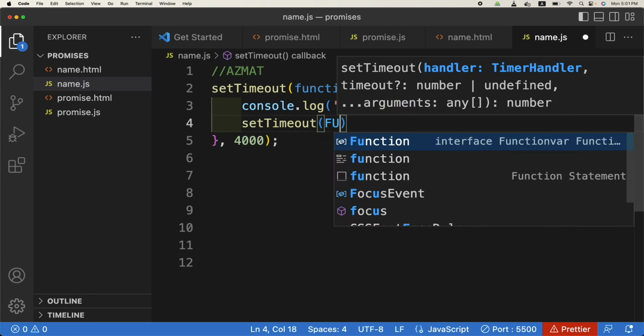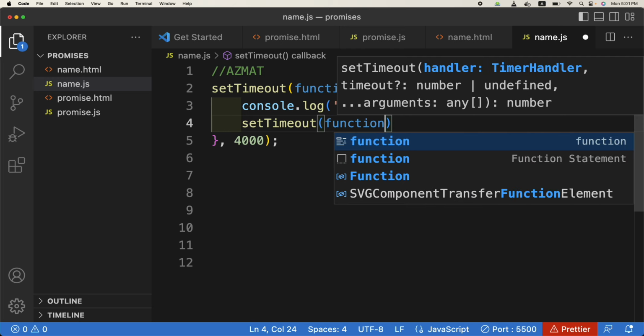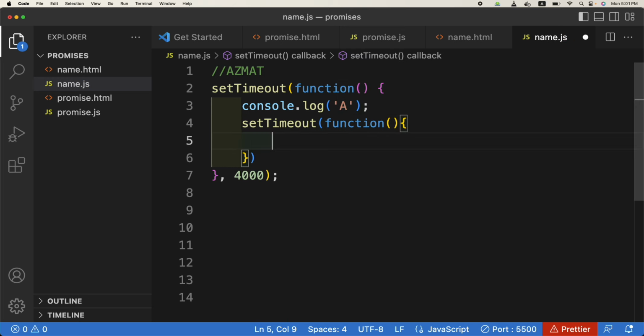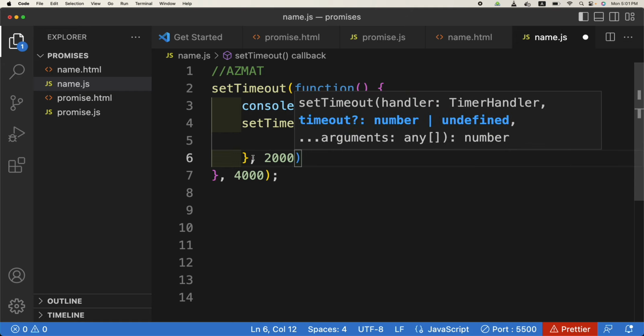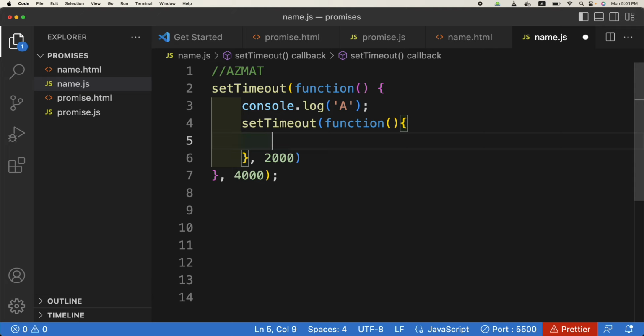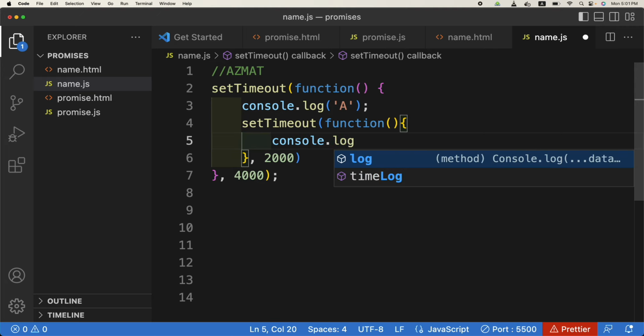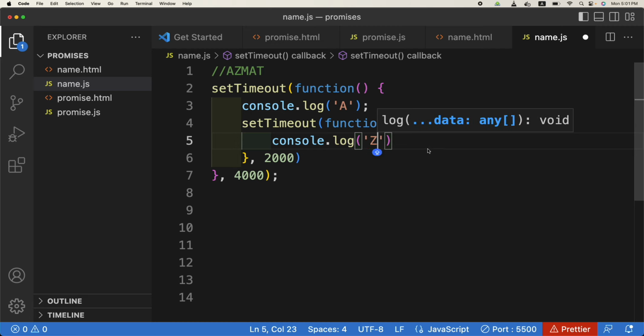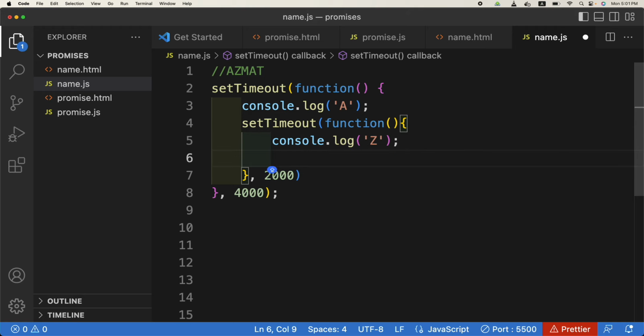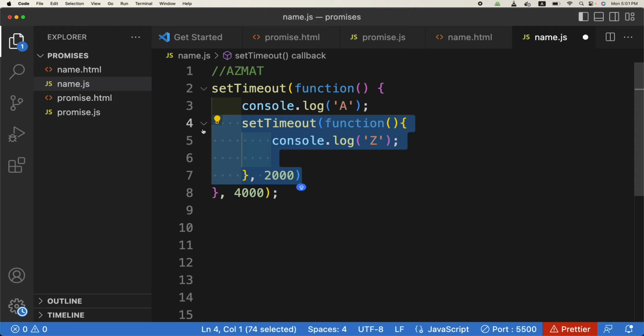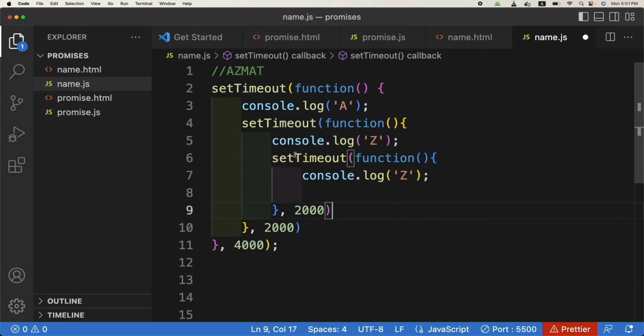It will again have two parameters. The first one is a function and the second one is some time. So maybe after 2 seconds it will console.log Z. Now let us print the third one also. Let me quickly copy this. So we are sort of nesting the set timeout callbacks.